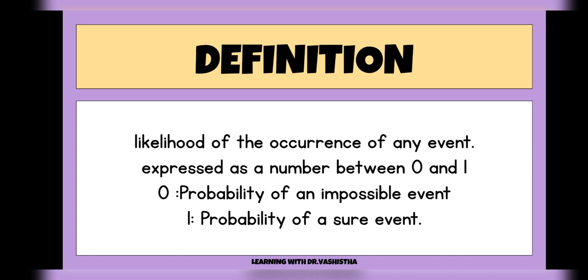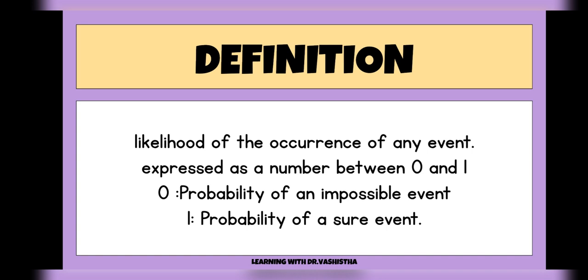See, it's basically a branch of mathematics, and you can say even statistics, that concerns events and the numerical description of how likely these events are going to occur. The probability of any event is a number between 0 and 1.